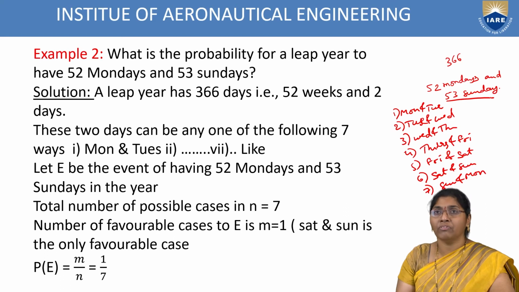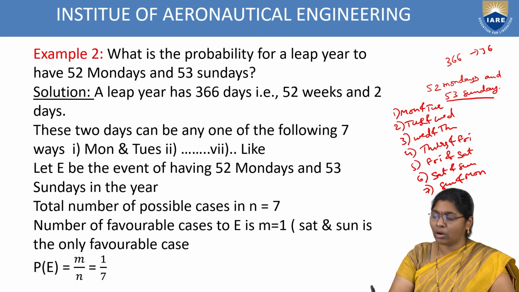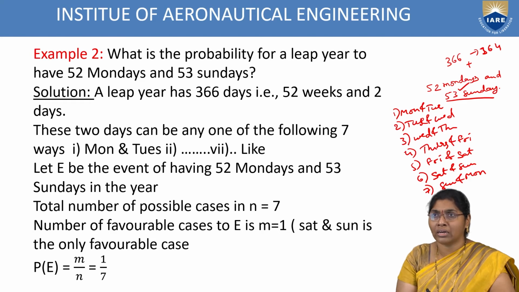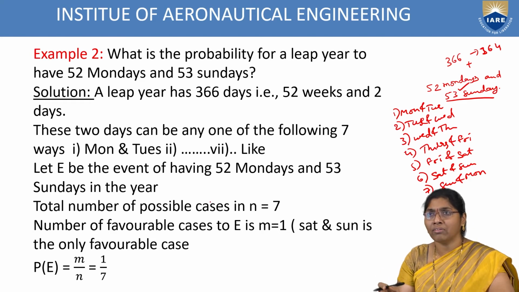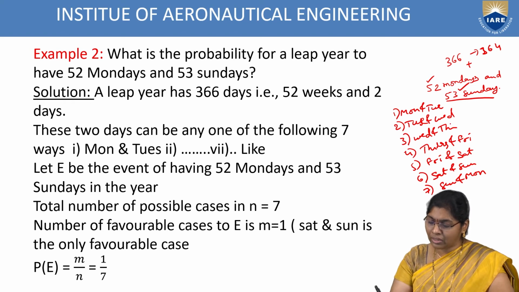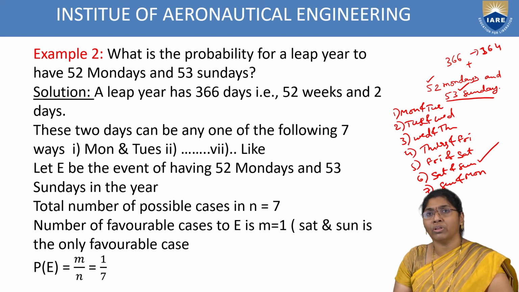Already 53 Sundays are completed. 366 days means 52 complete weeks, 364 days, plus 2 remaining days. Already one Sunday is completed, so for the remaining 2 days, either Saturday before Sunday is available, or the next day, Monday, is available. Already 52 Mondays are fixed, so Saturday before Sunday is the case. That means Saturday and Sunday is the answer.